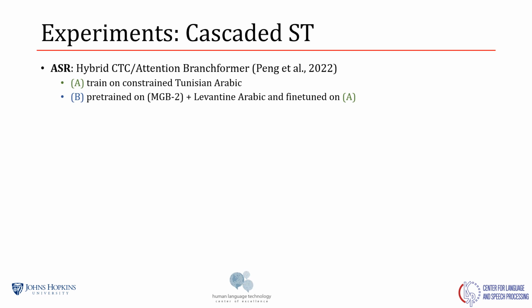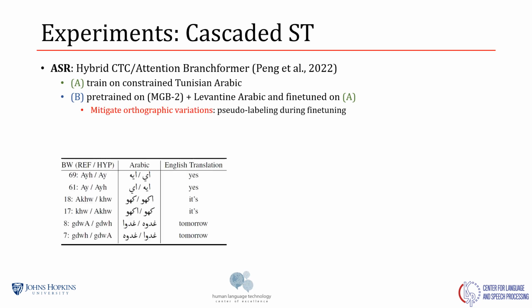For the ASR component of the cascaded speech translation system, we use the hybrid CTC attention model with the BranchFormer encoder, which is provided by the ESPnet toolkit. We train on condition A using only Tunisian Arabic data. For condition B, we train on modern standard Arabic from MGB2 and the telephone data from Levantine Arabic, and then fine-tune it on condition A. We noticed from the transcription a lot of inconsistencies in words that have the same pronunciation and the same meaning, however they are written slightly differently.